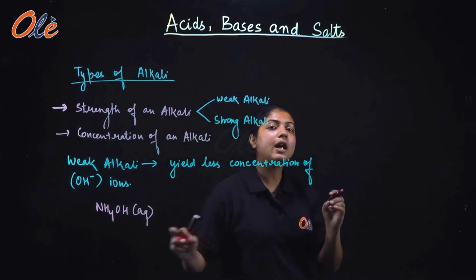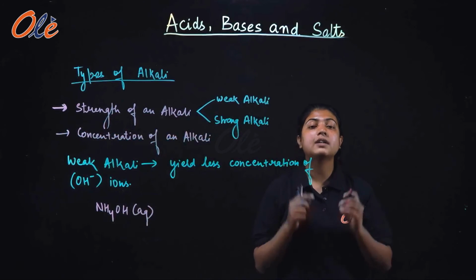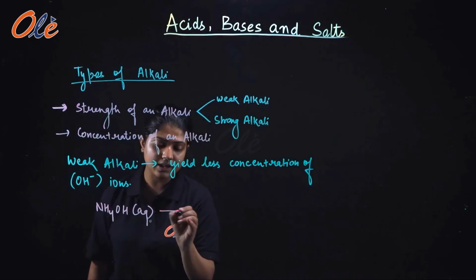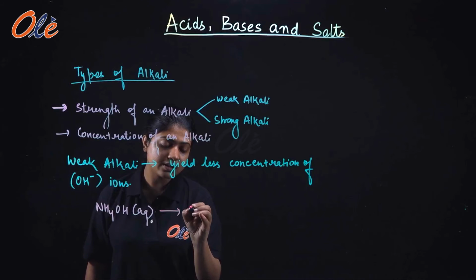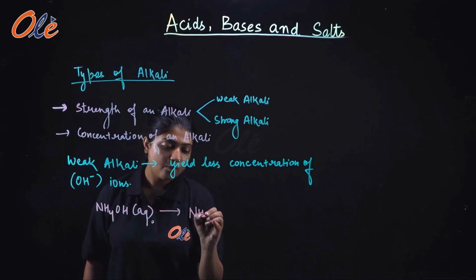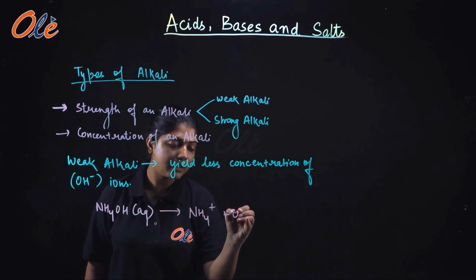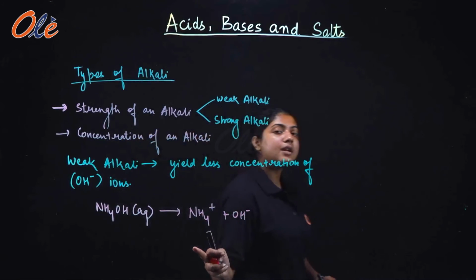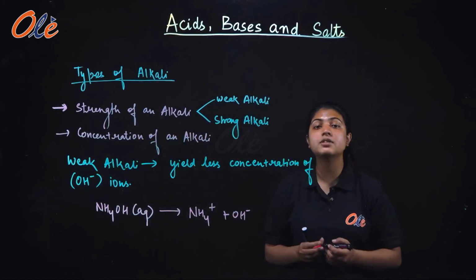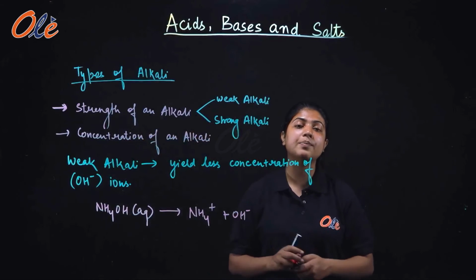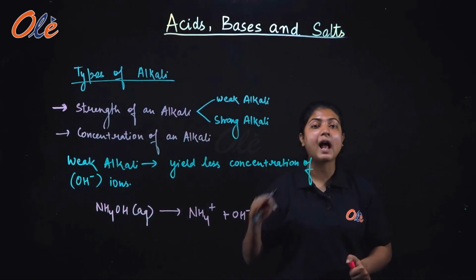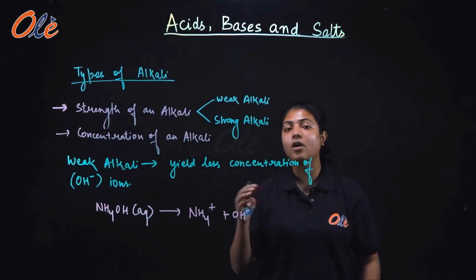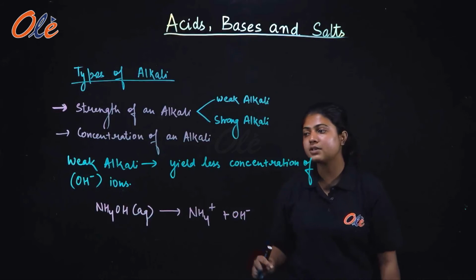Whenever NH4OH, that is ammonium hydroxide, dissociates, it will dissociate into ammonium ions and hydroxide ions, the same as weak acids, because as I told you in the previous session, weak acids do not dissociate completely; a weak acid dissociates partially.